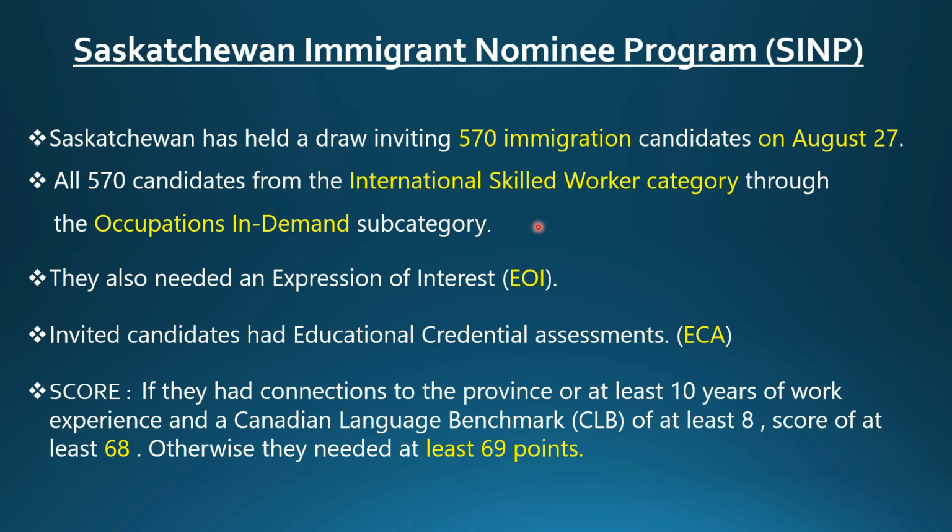What's the score required for that? If you have a connection in that province, like a relative there, or you studied over there, or have work experience in Saskatchewan, the minimum score was 68. You must have a connection to the province or at least 10 years of experience, and CLB at least 8, then your score of 68. Otherwise, they will need 69 points. So the minimum score is 68 or 69 points. But if you want to create your profile in the SINP, then 60 points out of 100 is required.